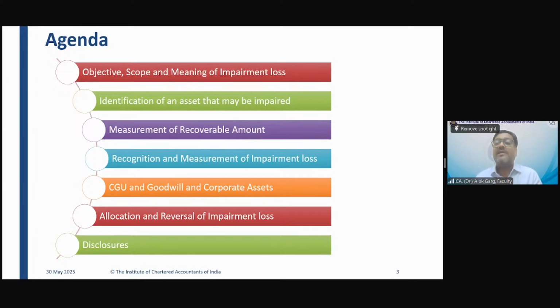So these are the two ways by which you can recover the value of the asset, which is known as the recoverable value, and recoverable value is the higher of fair value less cost to sell or value in use. Fair value less cost to sell is a value which can be derived by selling an asset, and value in use is a value which can be derived by using the asset. So friends, this is the meaning of an impairment loss.